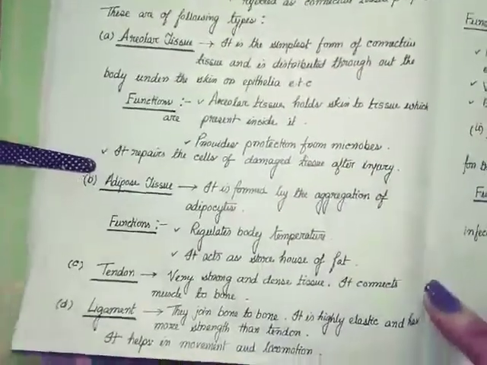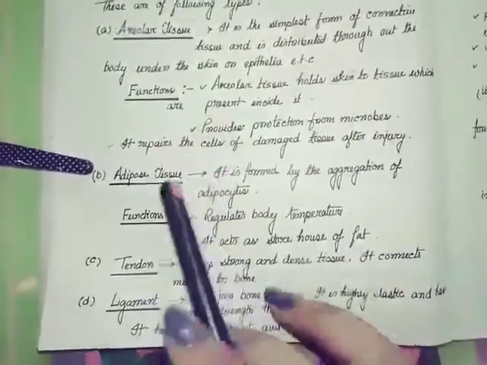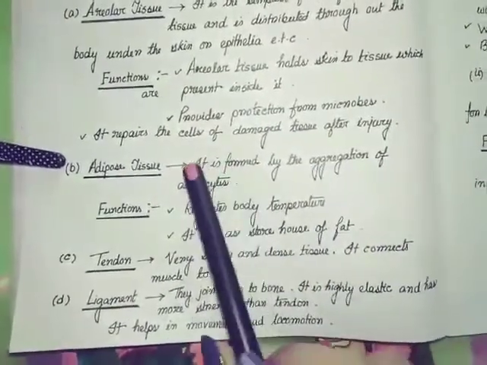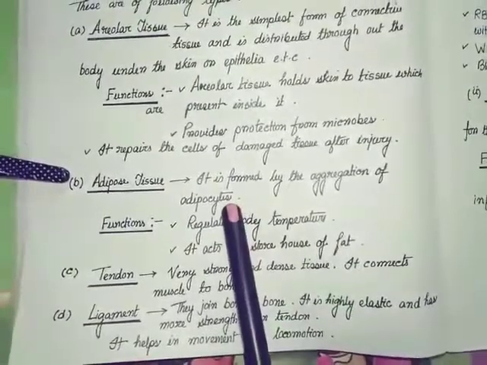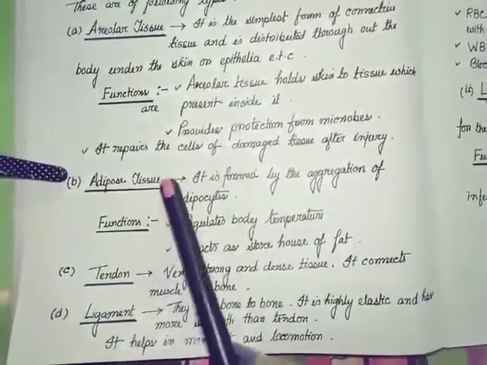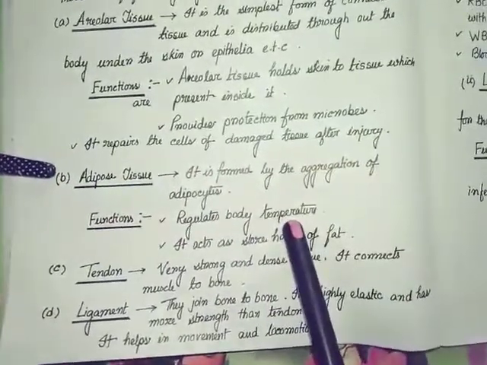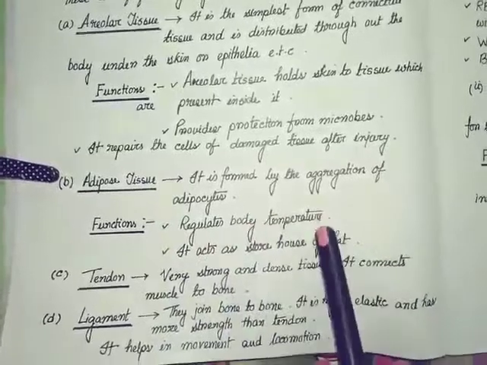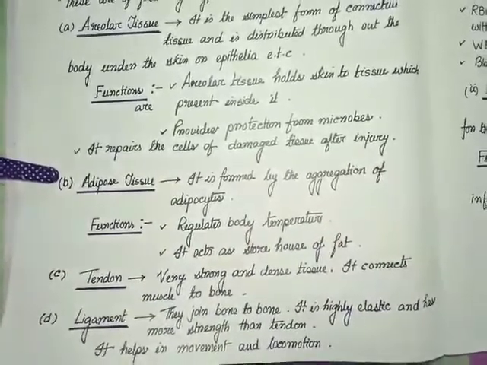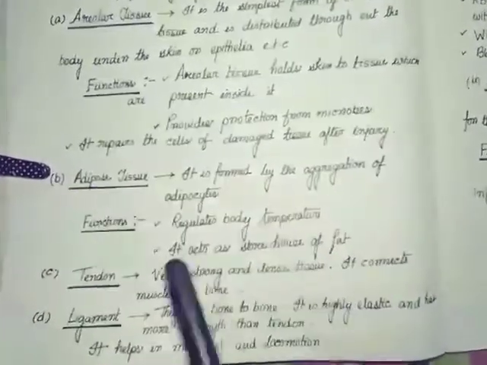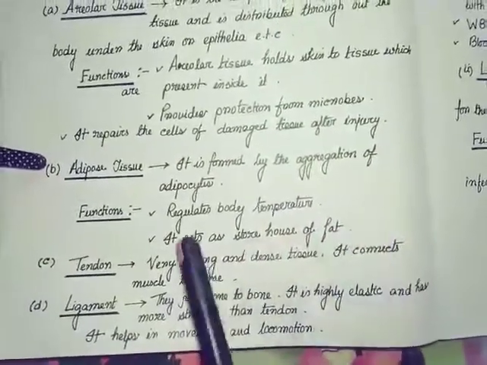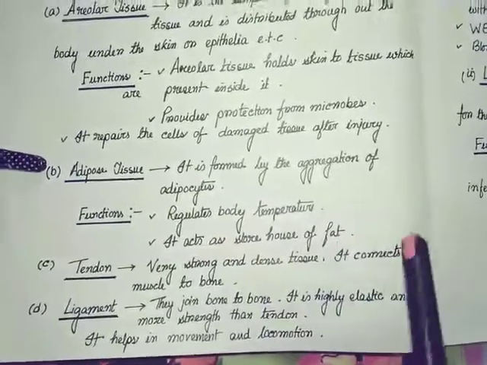The next one is adipose tissue. What is adipose tissue? It is formed by the aggregation of adipocytes. Adipocytes are nothing but fat cells. Adipose tissue is made up of fat cells. Functions: it regulates the body temperature. It can hold the temperature. It also acts as a storehouse of fat.